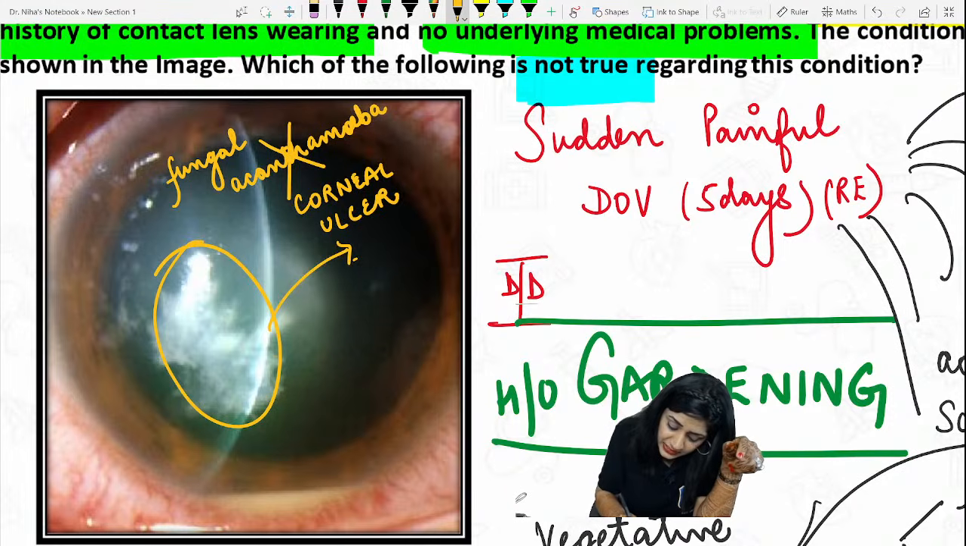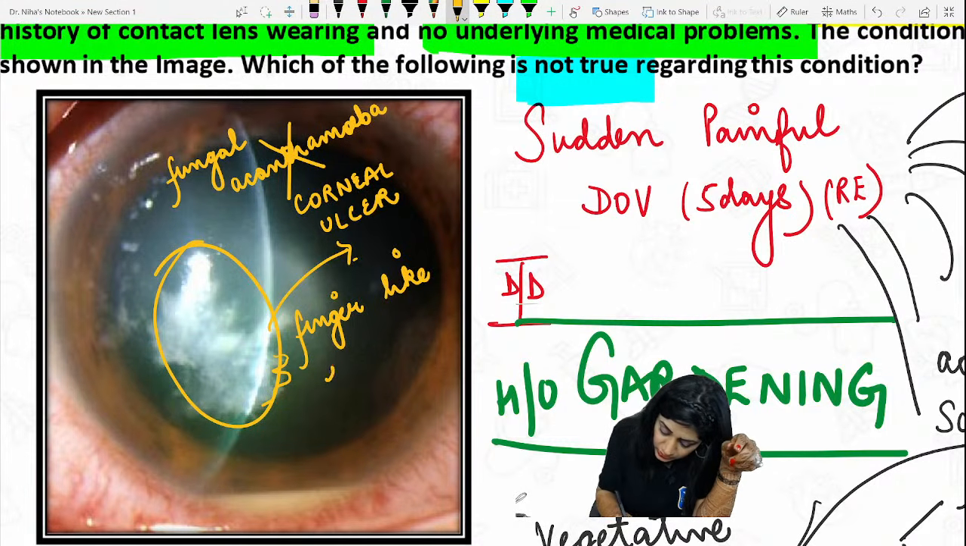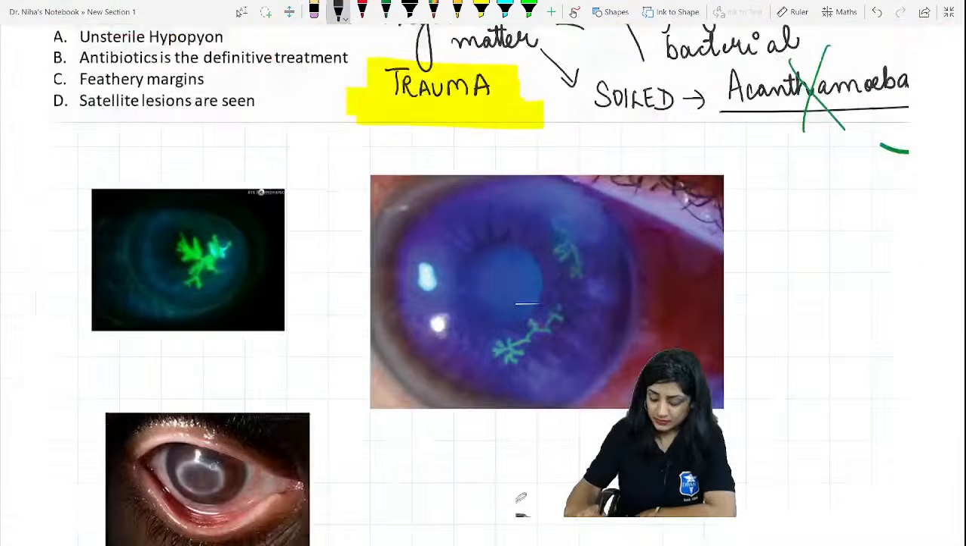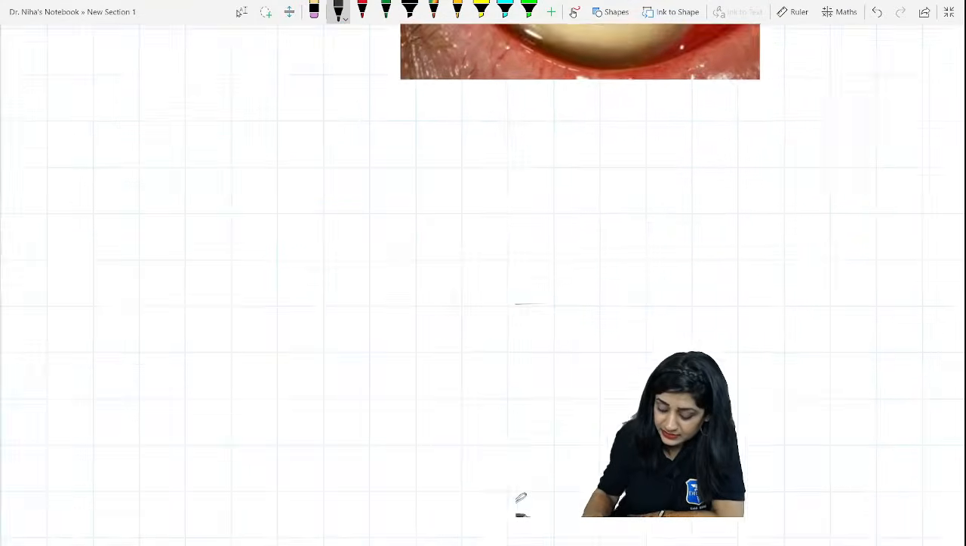Now, what are the features from here which you can say? You can see these finger-like projections here. So we are having finger-like projections, due to which I am saying that this is your fungal ulcer. Finger-like projections are there. And what are the other signs? Let's talk about the fungal corneal ulcer. That is very, very important.